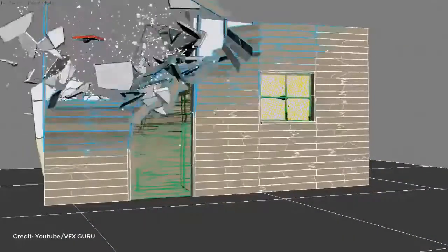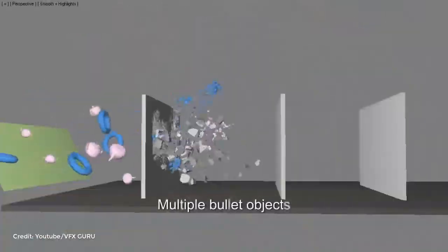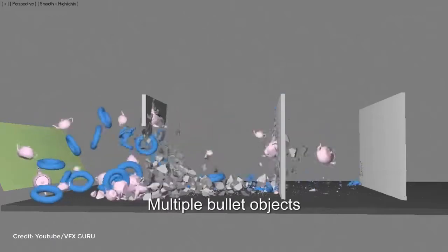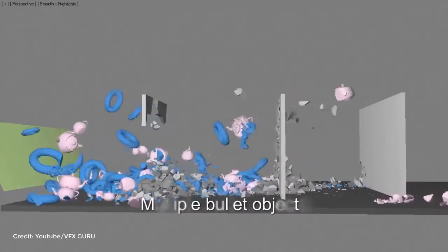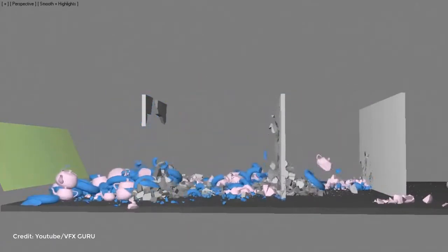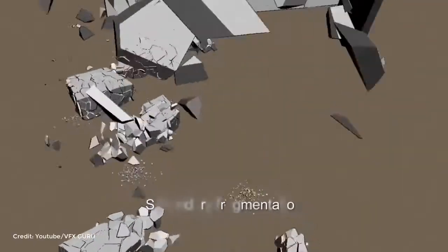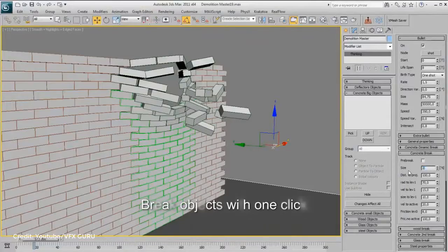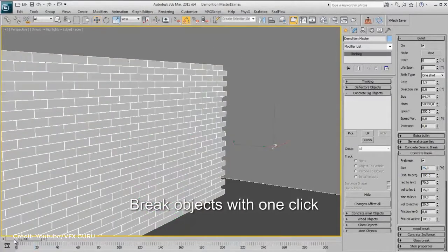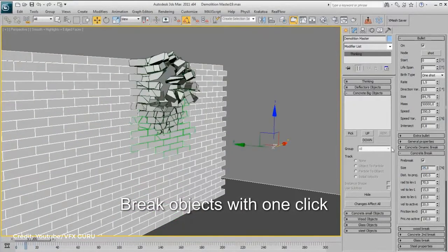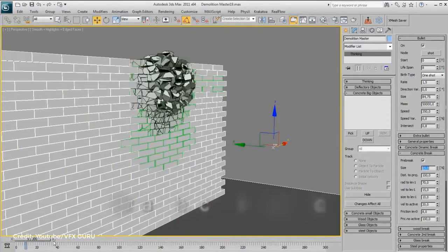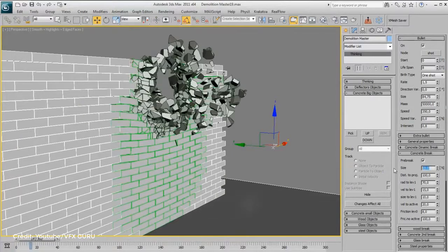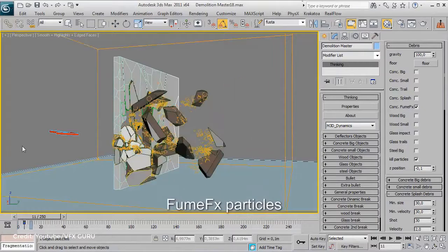Demolition Master has lots of features like interactive dynamic demolition system, procedural bullet and joint system, concrete, wood, glass, and steel materials with specific parameters, full destruction control, fragmentation objects past different states with different frictions defined by users, instant debris creation for concrete, wood, steel, glass materials and bullets, instant interaction with VFX, the ability to export geometry, and bullet physics.